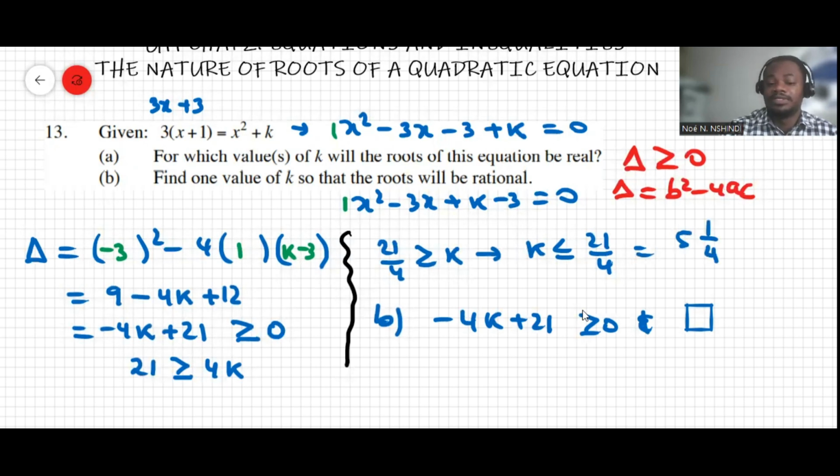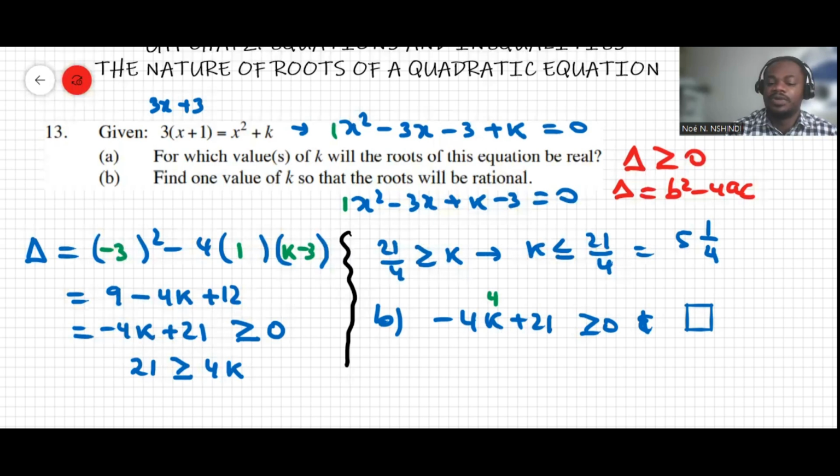So now let's substitute here. If I take a number like 4, for instance, if I substitute 4 over here, which is less than that, I say 4 because it's less than 5 and a quarter. It's going to make negative 16 plus 21, which is equal to 5.